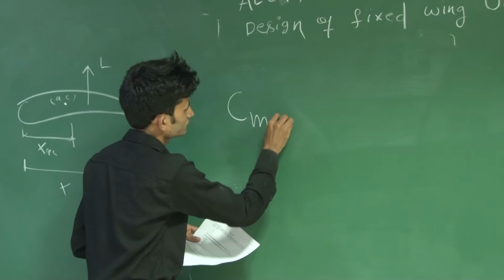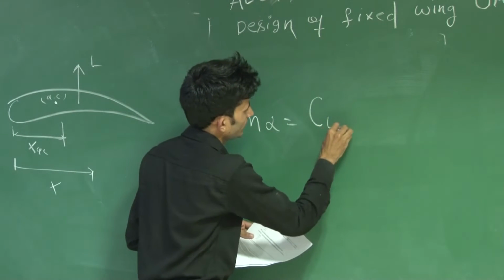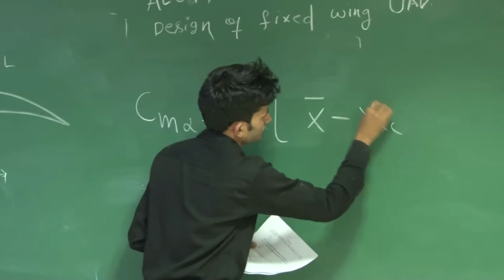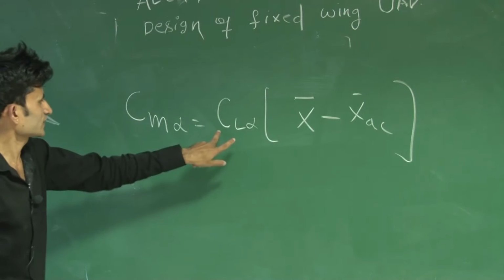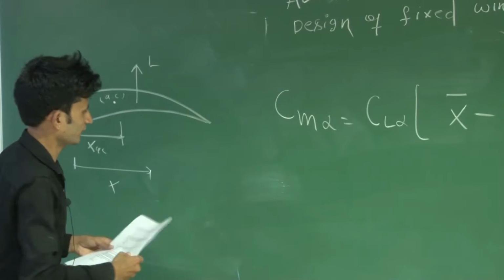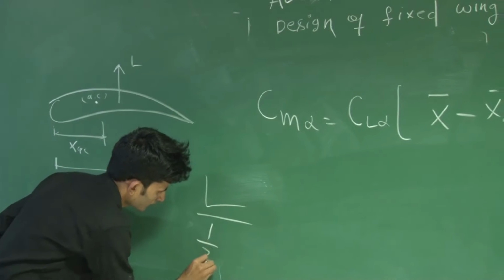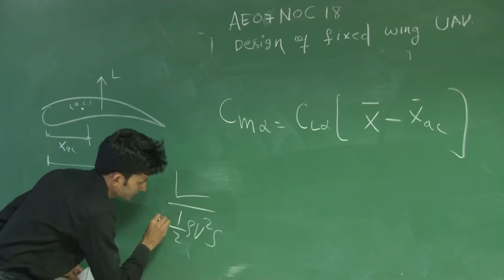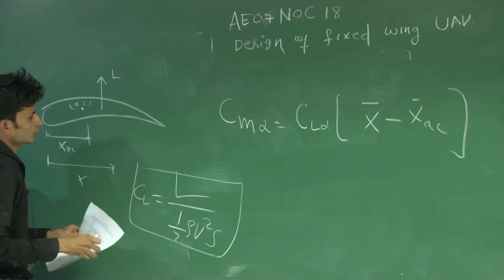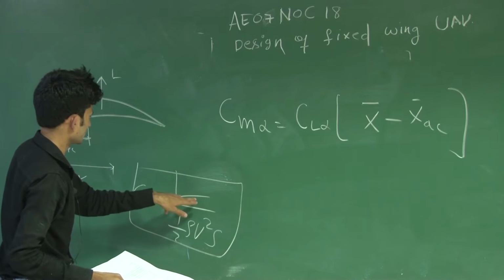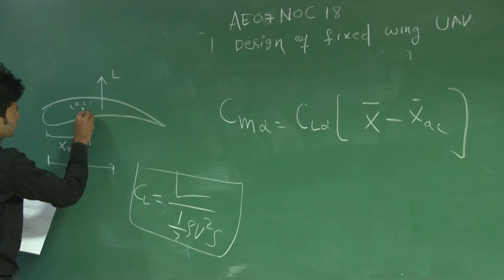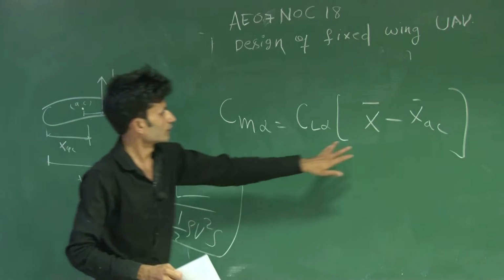If you take the first derivative of that, Cm alpha will become CL alpha times (x bar minus x bar ac). This CL comes from the lift: if you divide lift by half rho V squared S, this will be your CL. So first you take the lift, and the distance between these two points is x bar minus x ac.